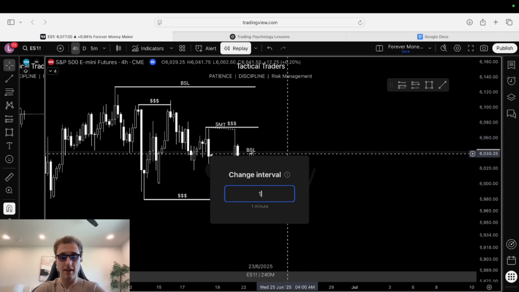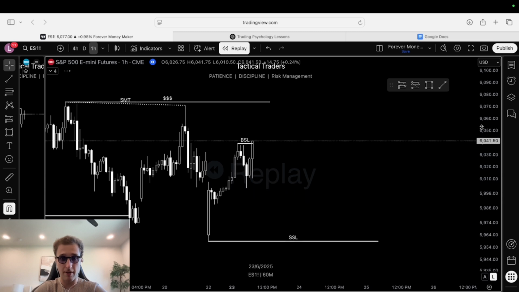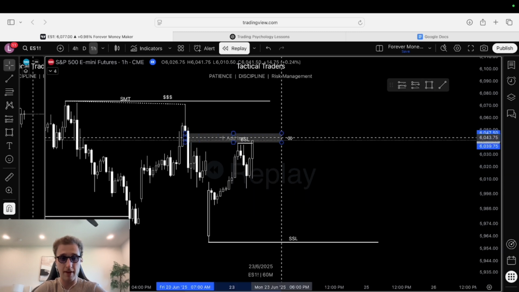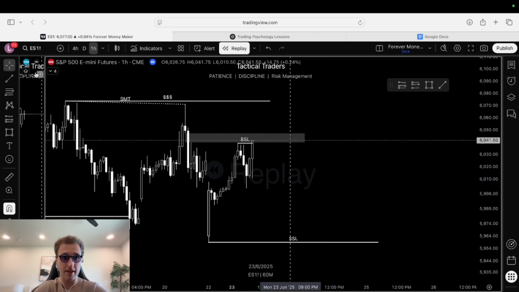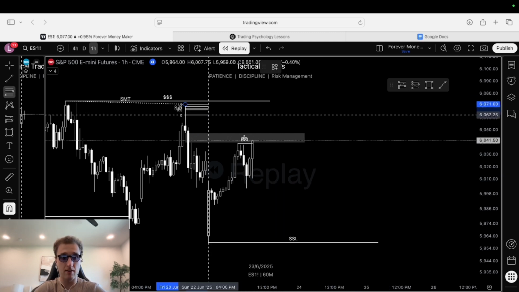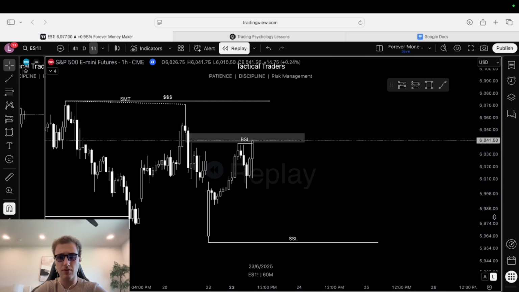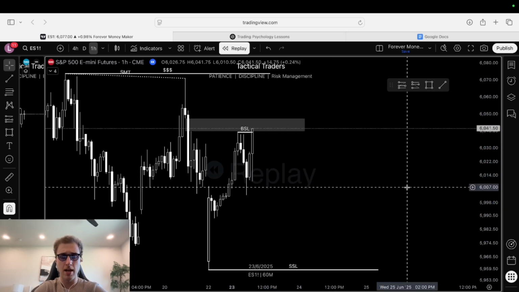We had a higher time frame bearish SMT, and if we go down to the 1 hour, at this point in time we were holding this 1 hour fair value gap. We were also at OTE of the price leg. So I had a pretty bearish bias going into the day today.